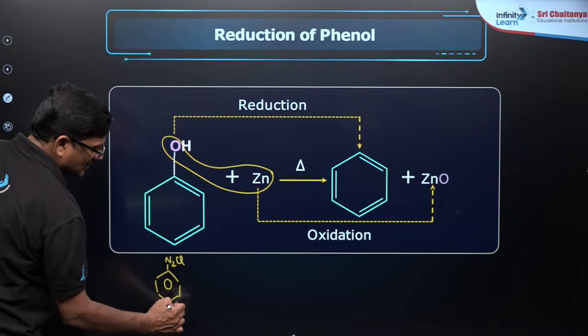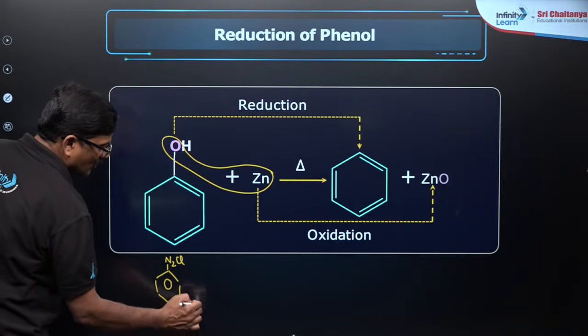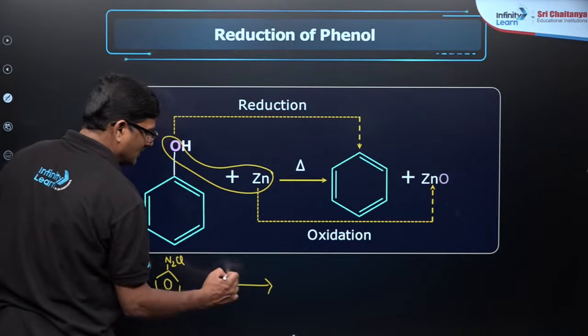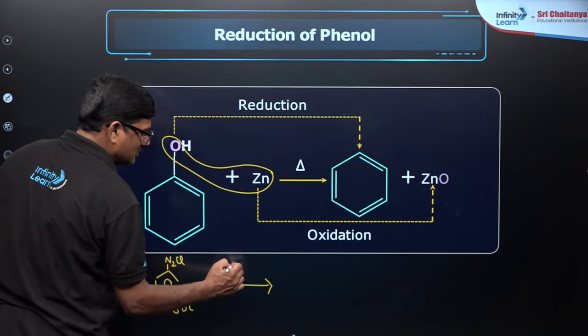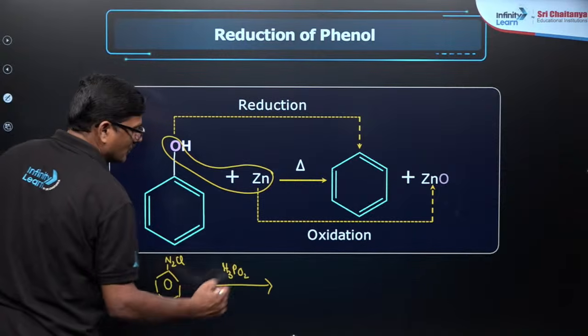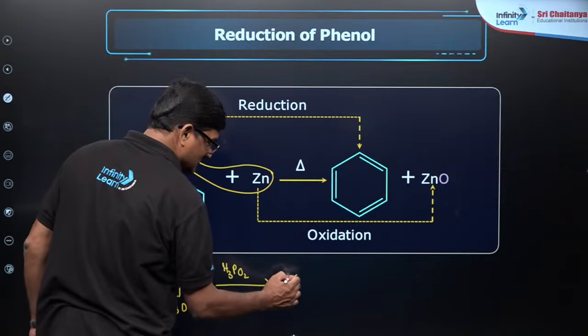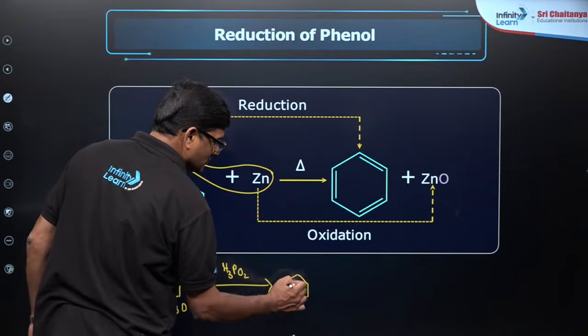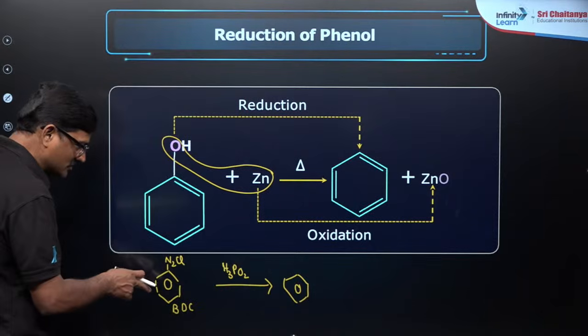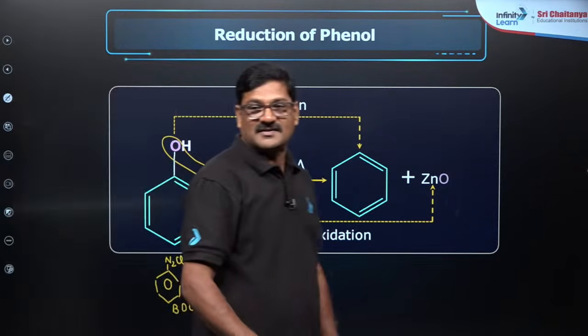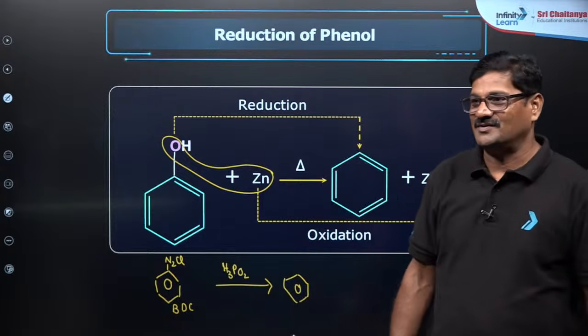If it is treated with H3PO2, you are going to get benzene. We are going to see this in amines, in the last part of organic chemistry, right?